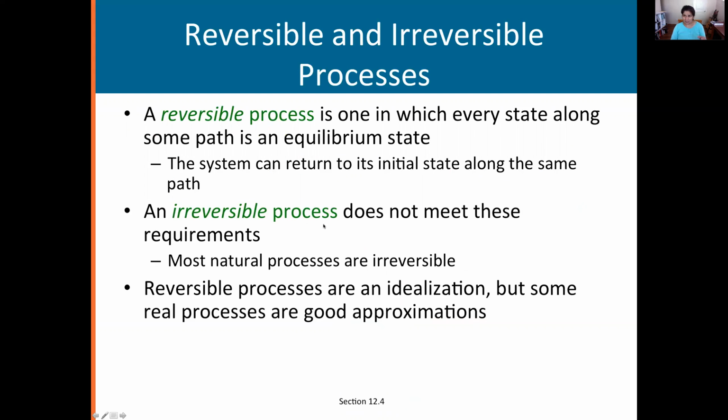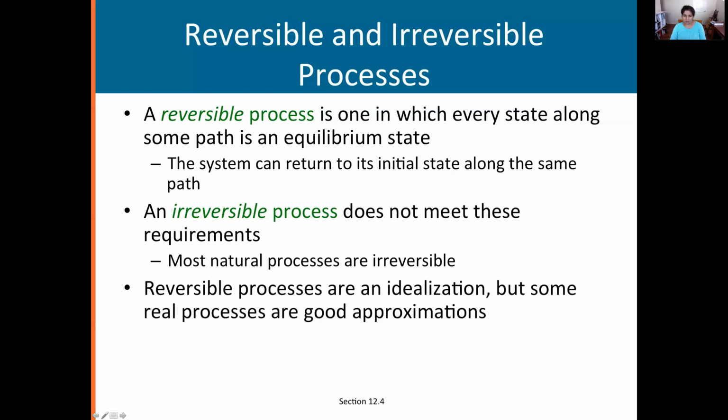In order to define entropy, though, we need to define it on a reversible process. Okay? So a reversible process is one in which every state along the path going from some initial state to some final state, we can return along. So the entire process needs to be reversible, not just that we can go from that final to initial state, but we need to go along the exact path.